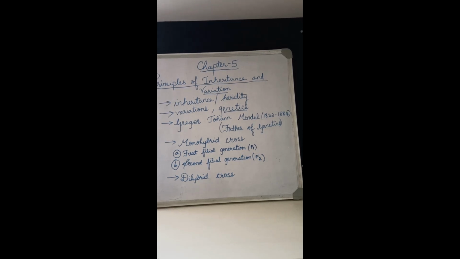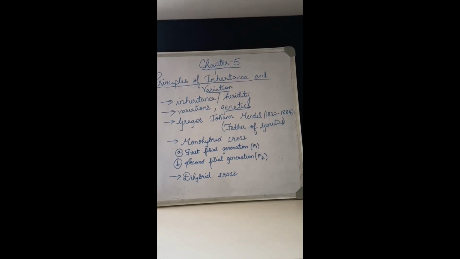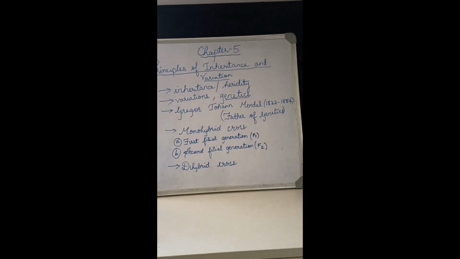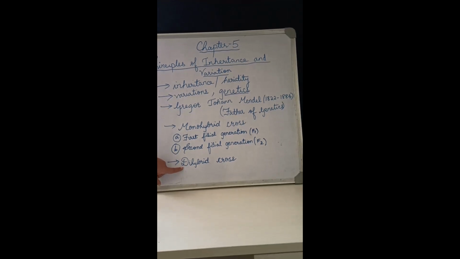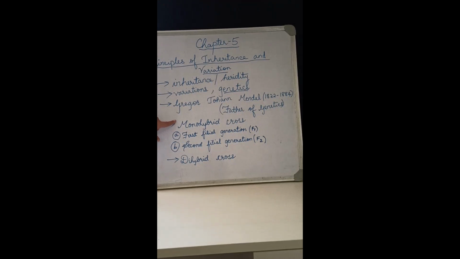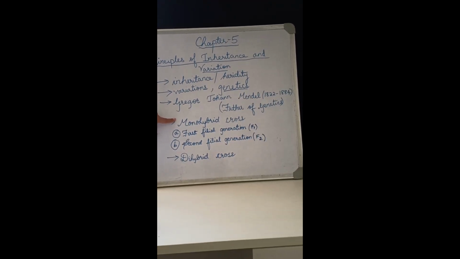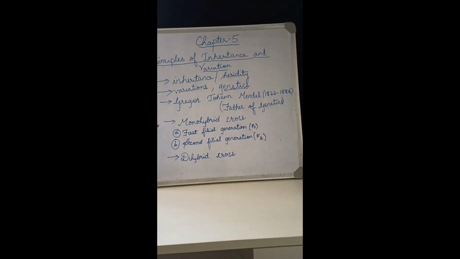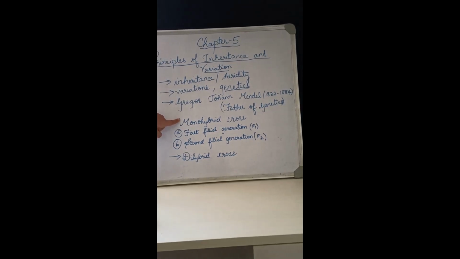He hybridized plants with one pair of contrasting characters or traits. That is called a monohybrid cross. For example, sometimes he would take only seed shape, round and wrinkled, or seed color, yellow or green, or flower color, violet and white.